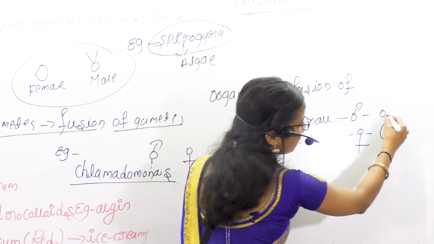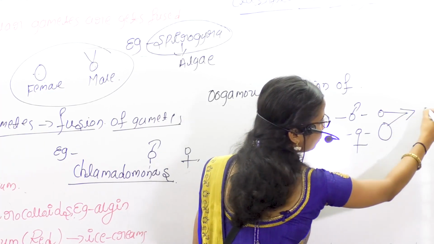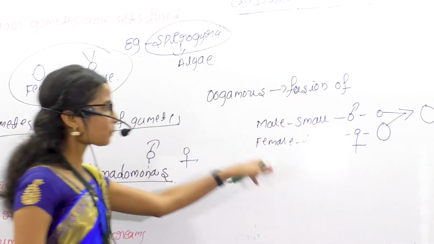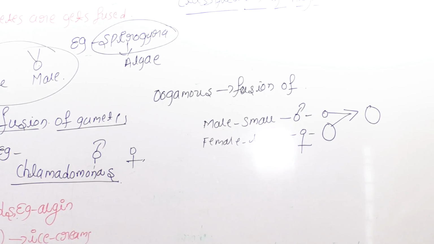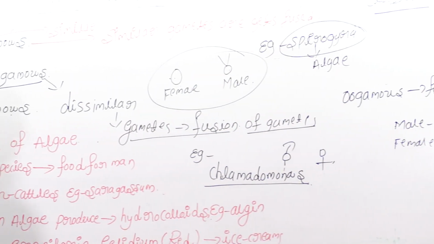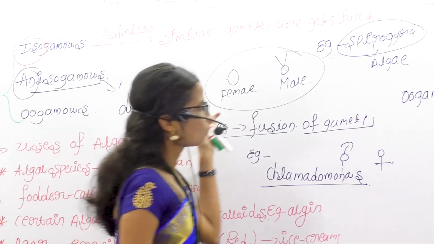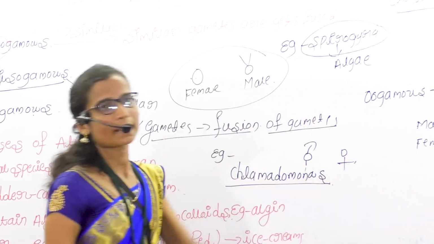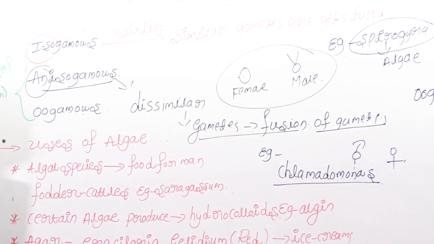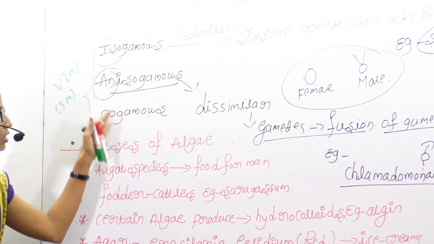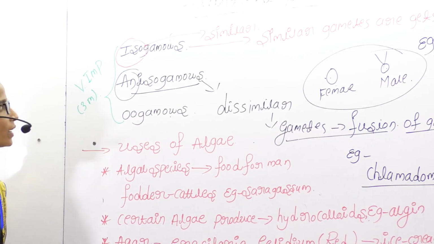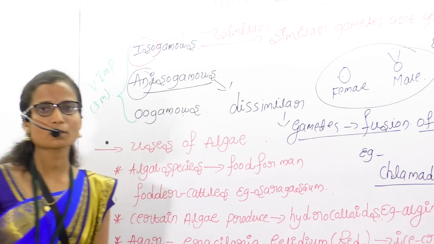These gametes get fused and produce an offspring. This process is called oogamous. Understood? Oogamous is nothing but a fusion of the small male and large female gametes. So these terms are very important for the purpose of examination.